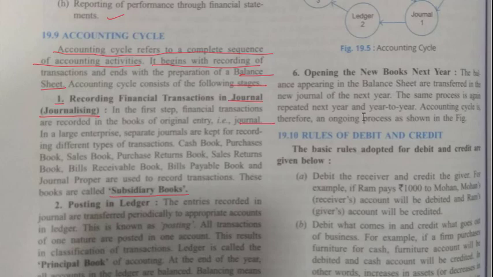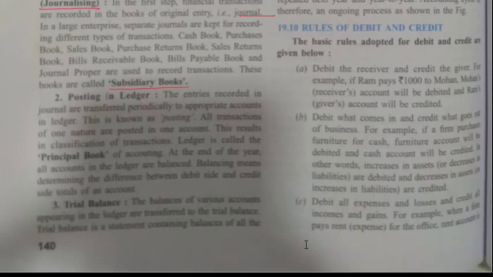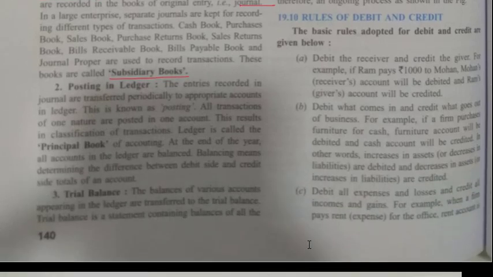Second is posting in ledger. The entries recorded in the journal are transferred periodically to appropriate accounts in ledger. Periodically means generally within 15 days or 1 month, we transfer all the records which we have recorded in journal to one other book, that is called ledger.